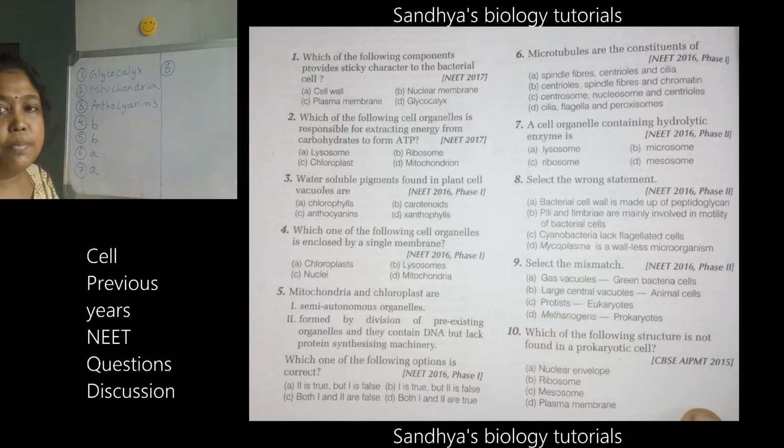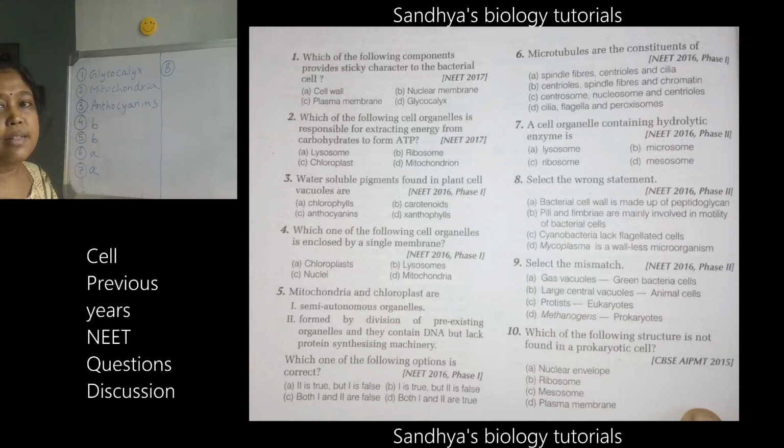So the first statement, if you see, bacterial cell wall is made up of peptidoglycan. So you know how the bacterial cell wall is made up of what? So whether it is correct or not, you have to tell me. And I have given you the picture also in my previous videos. I have completed the chapter. So whoever are watching now, you can check out the lectures of the cell chapter. Here I will be discussing the question.